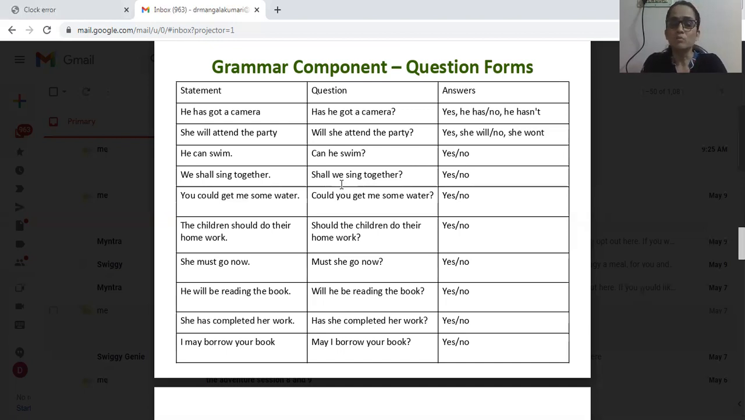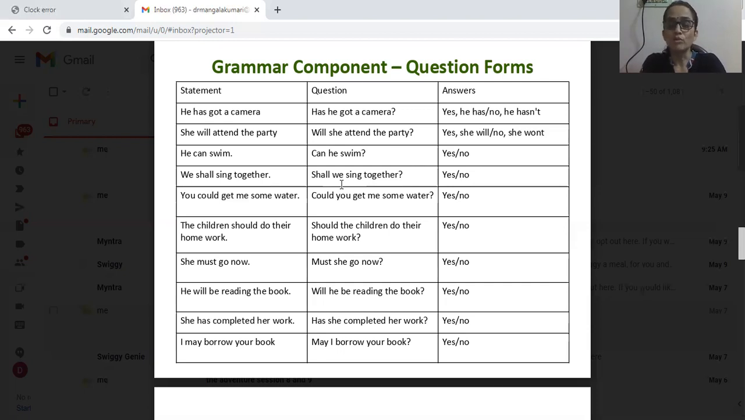He will be reading the book. The question will be will he be reading the book? He will be reading the book becomes will he be reading the book? Yes or no? She has completed her work. Has she completed her work? She has completed her work becomes has she completed her work?